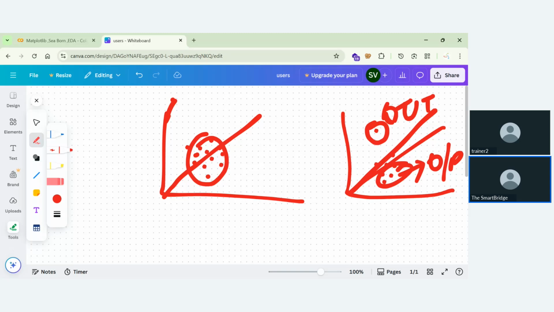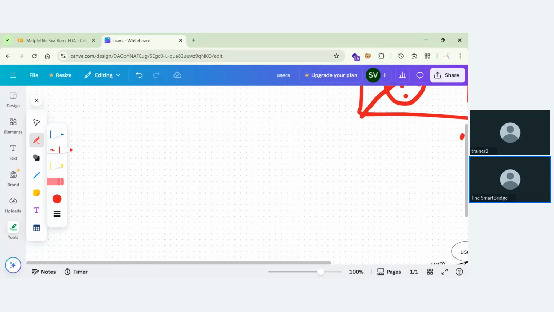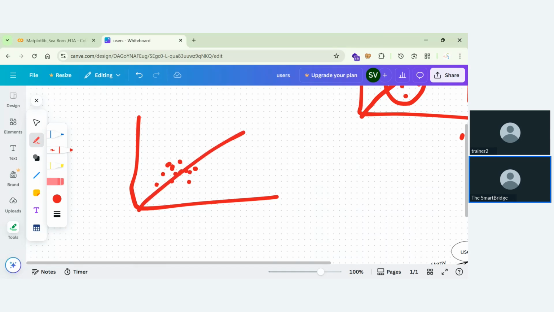Just like that, based upon this interest, we'll have a line drawn like this.